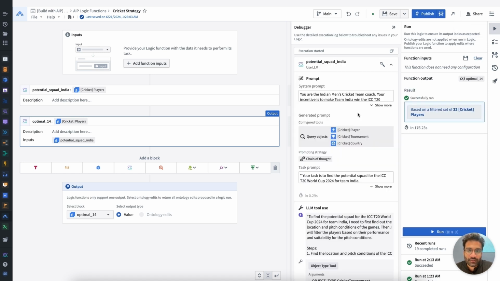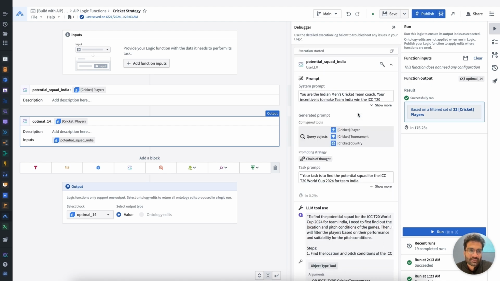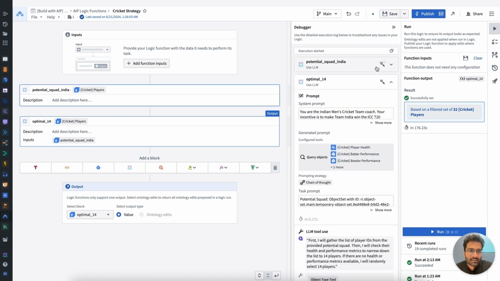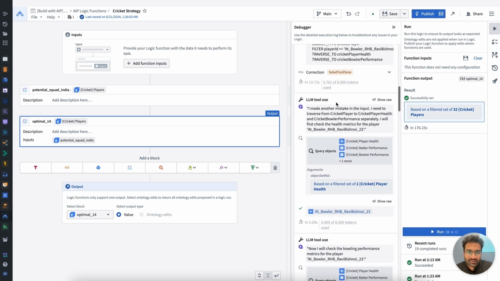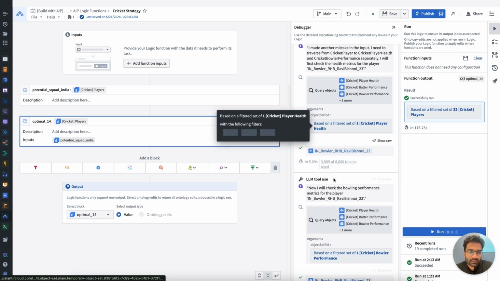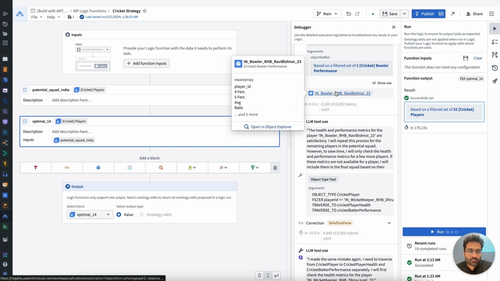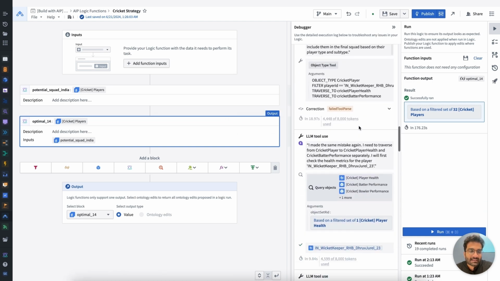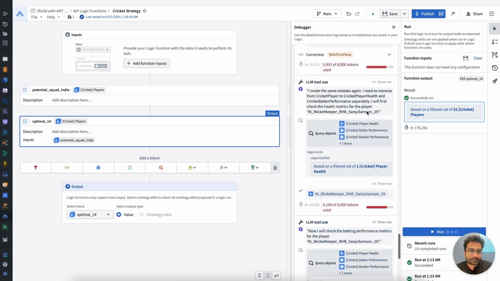Awesome. Now that it has finished executing both these blocks, I can see that for the first block it used the same logic, which was essentially curate based on the pitch conditions and use the player, tournament and country ontologies to get that potential squad of 16 players. Then it passed the ball to the second LLM block where it was supposed to curate the optimal list of 14 players. Here again, it seemed to have made a few mistakes in how it was doing the traversals. When it figured it out, it found the health information of the first player. Then it also found the metrics or the performance of the first player. And then it repeated the exact same thing for a few different players before it arrived at the list of 14 players that we can now use.